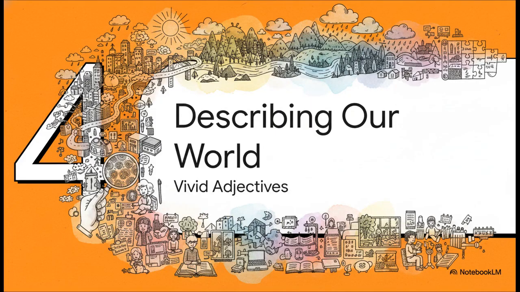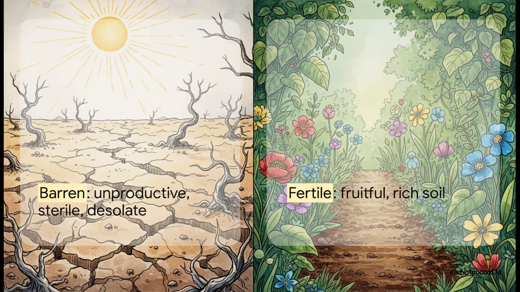Section 4. Describing our world. Let's explore some descriptive vocabulary that helps us paint really vivid pictures of our environment and our day-to-day lives. Notice the stark contrast we have here. Barren means unproductive, sterile, or desolate. The total opposites, the antonyms, are fertile and fruitful.